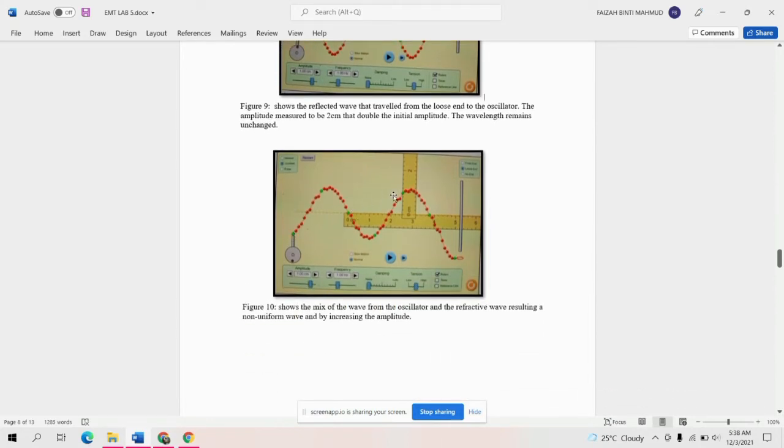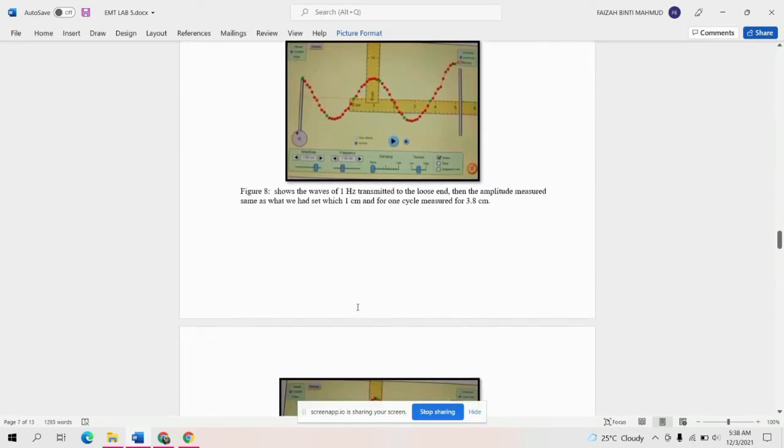This is for figure 10, the result that we get for the loose end with 1 hertz.